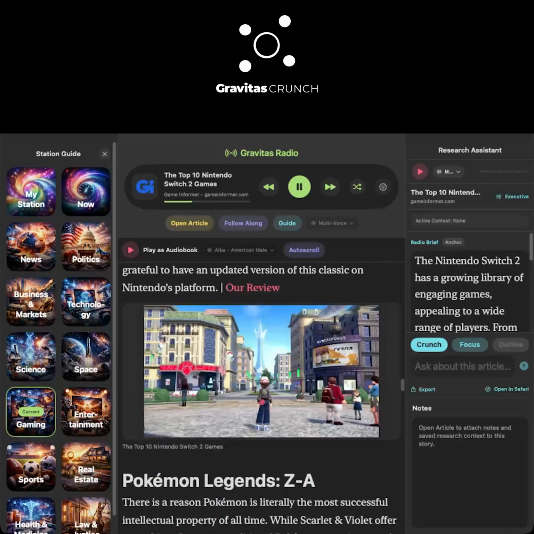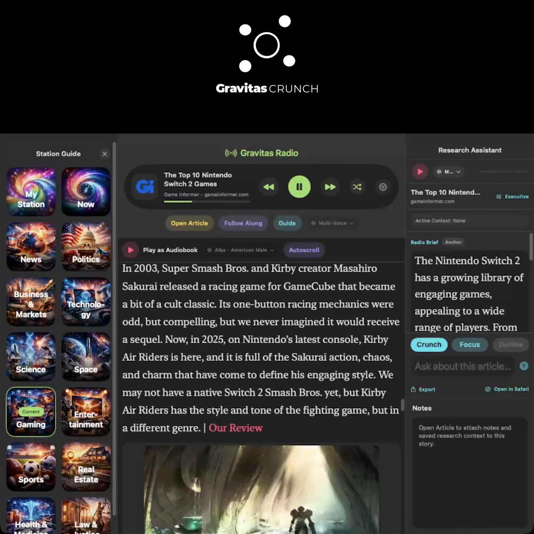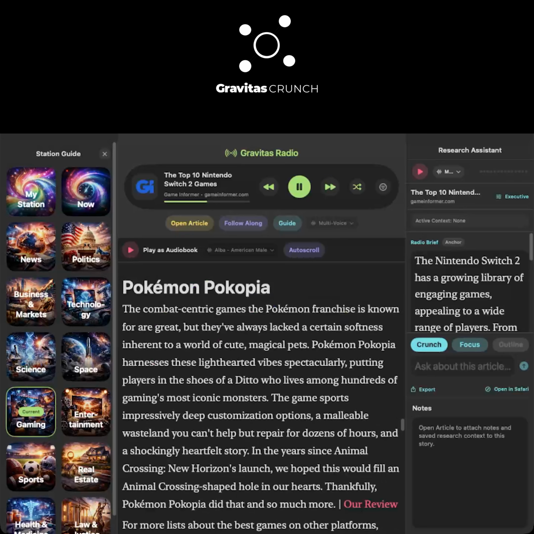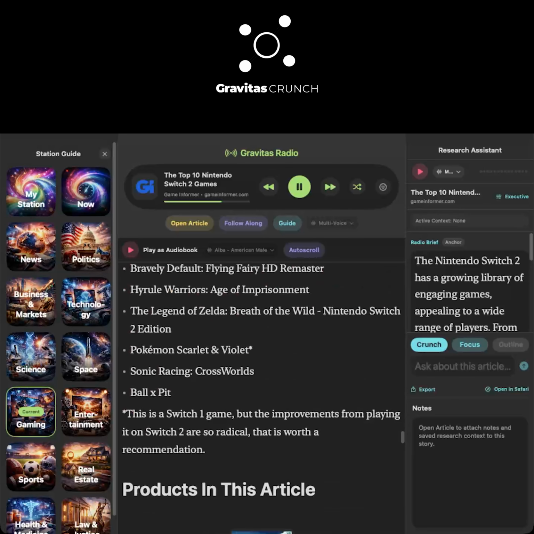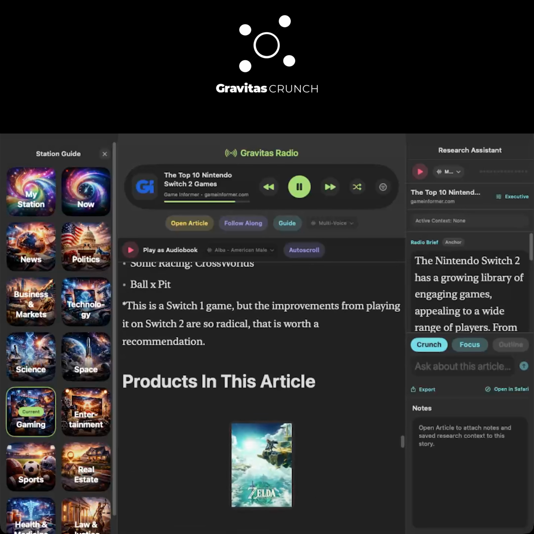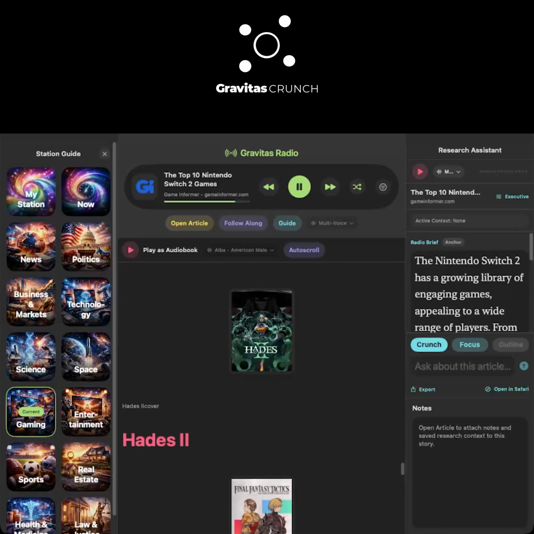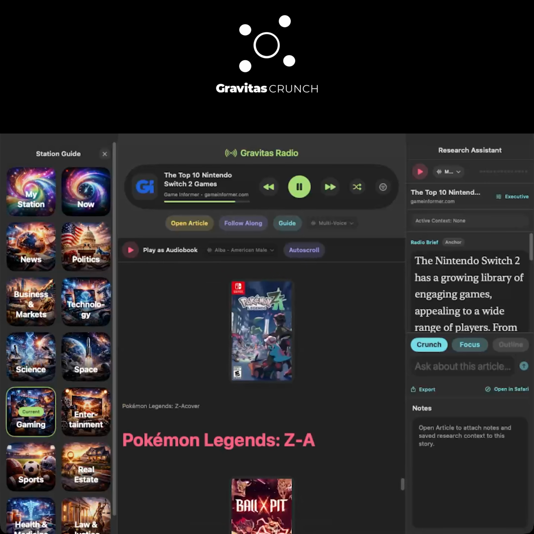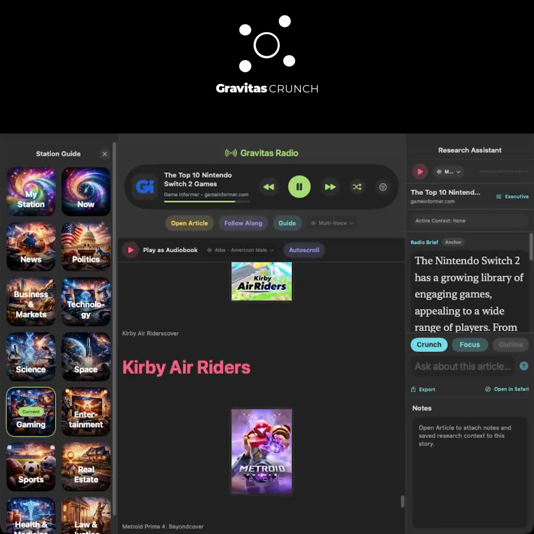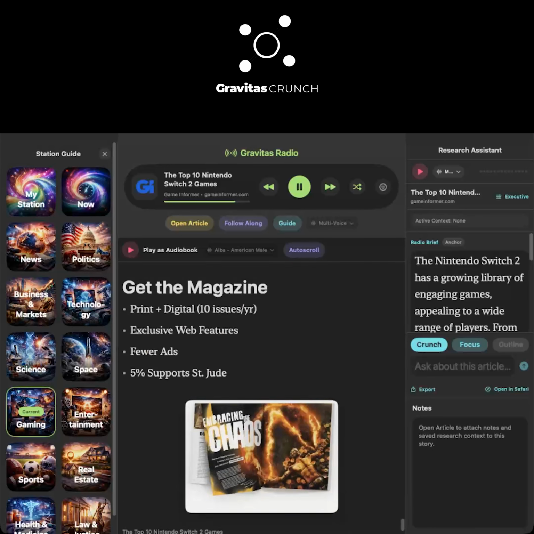Any serious reading workflow eventually becomes an audio workflow, so Gravitas Crunch includes article audiobooks, podcast playback, and Gravitas Radio. Gravitas Crunch is built so you can move between deep reading and ambient listening without rebuilding the same context over and over. Gravitas Crunch shifts from reader to working tool.